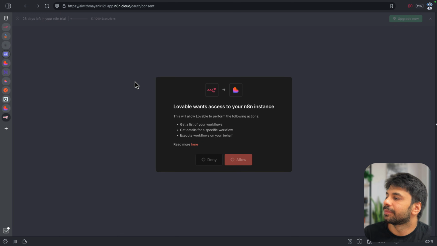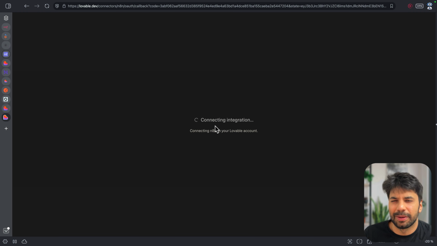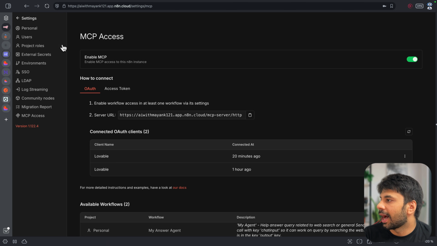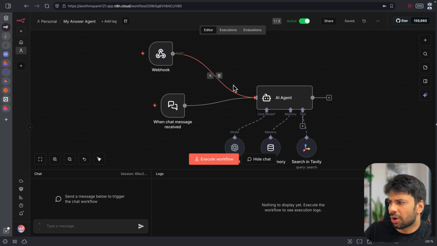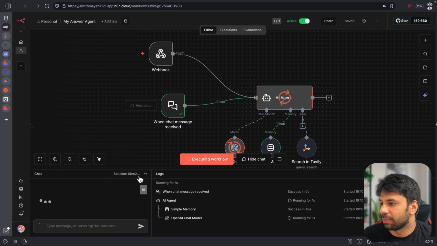Let me allow this quickly. And again, it will just open another website for the authentication. So now we are connected. Say I have created a very basic kind of answer agent. All it does is that you can hit this agent and it can give you the answer. So let's say if I ask it, hi, then it will just reply to me.